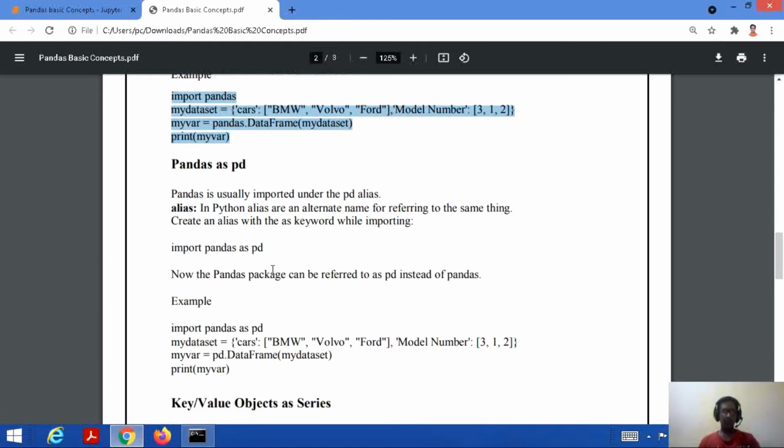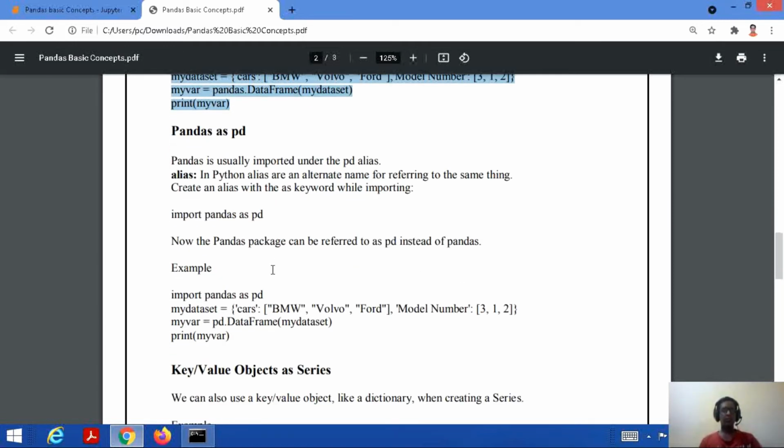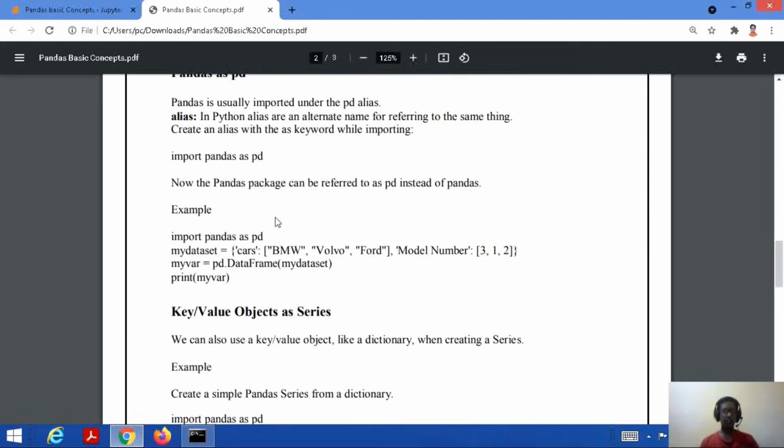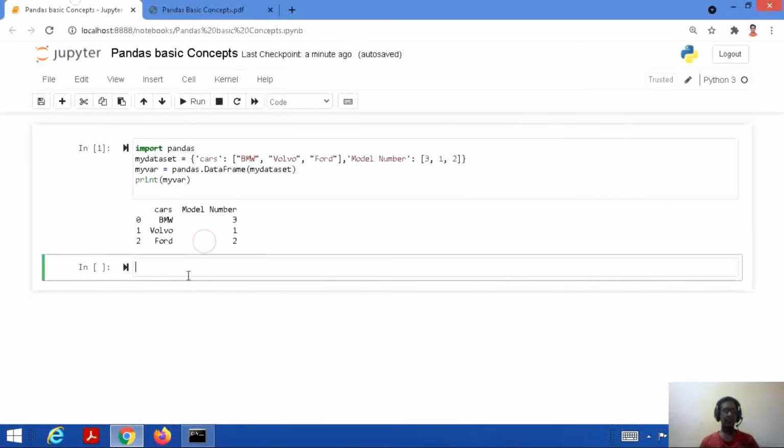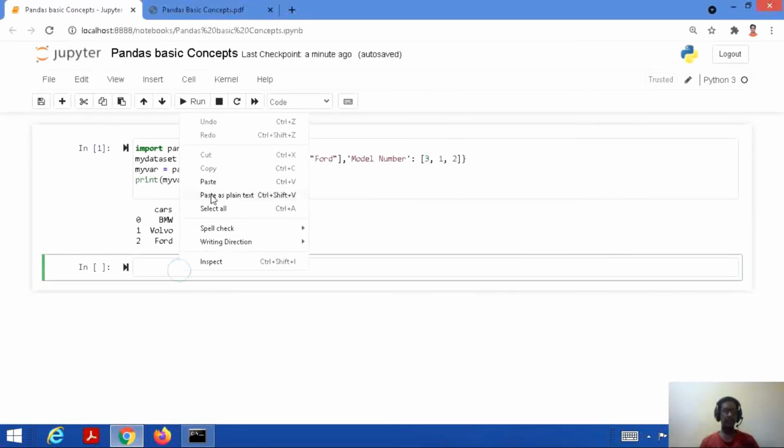Okay, so the statement here is import pandas as PD. So instead of using the complete name, that is pandas, in our code, we will use PD. Okay, it's just a different name for pandas. So now the pandas package is referred to as PD instead of pandas. So let's consider one more example. Okay, so here it is, and yes, let's implement it here.